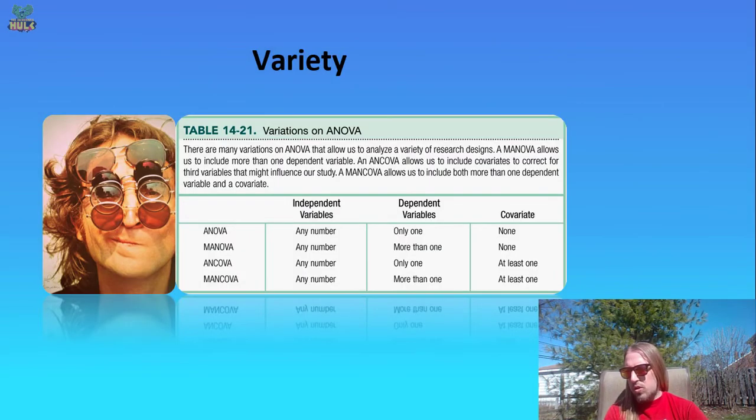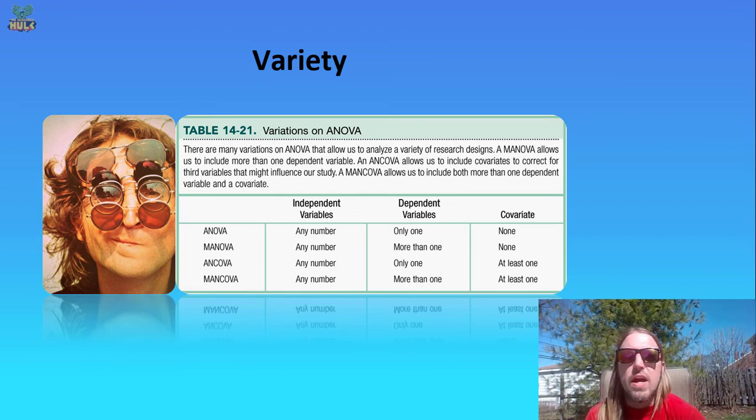So I told you at the very beginning that ANOVAs could handle really any situation. We talked about it handling multiple independent variables and variables that could be different types, manipulated between subjects, manipulated within subjects. We also see that it can handle situations where you add in another variable, but you're really not interested in its effect. You're interested in removing its effect from the data. In this case, you're adding what's called a covariate.